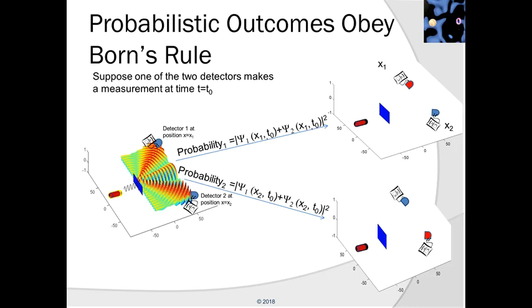And we'll also evaluate this at x1 and t0. This addition is coherent, so can exhibit both constructive and destructive interference. But we are not done.